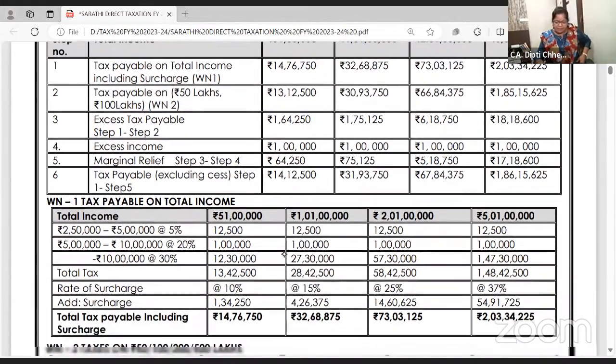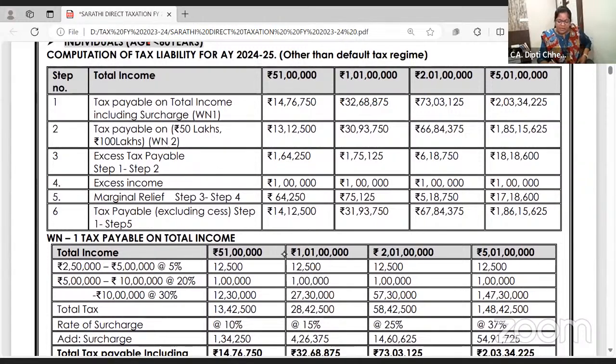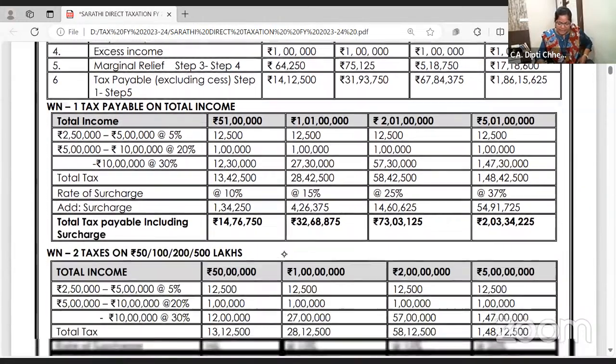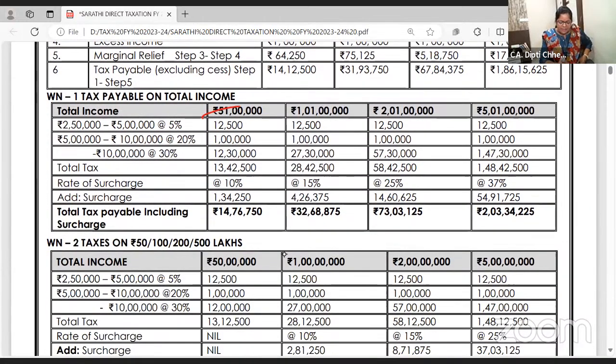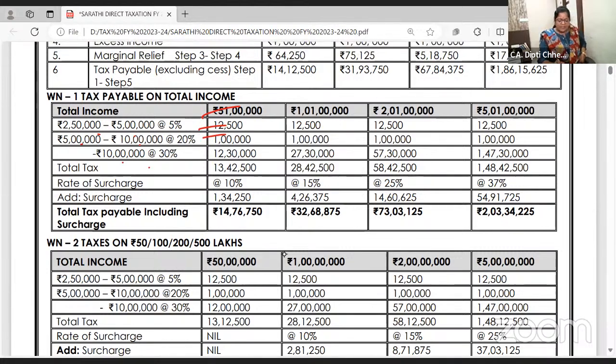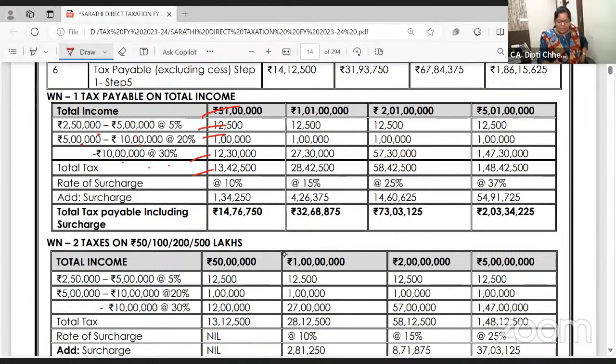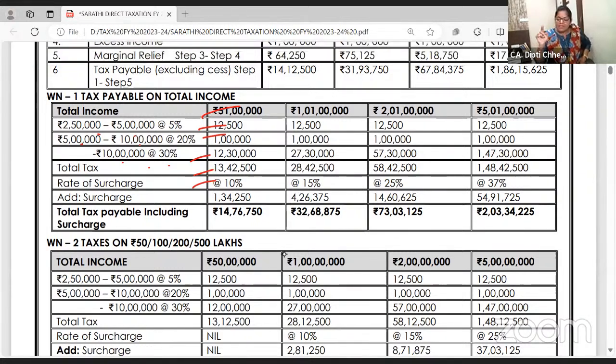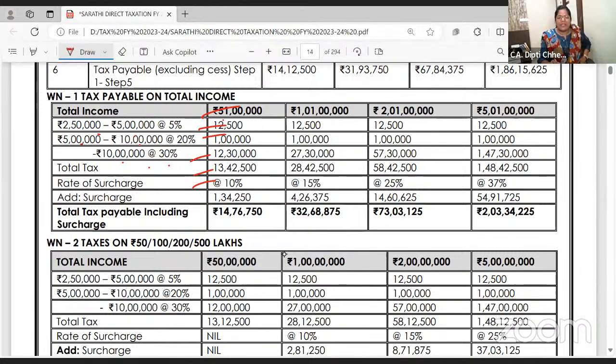We will see one more. If your income is 51 lakhs, what is your tax? 0 to 250, nil, 250 to 5 lakh, 12,000, 5 lakh to 10 lakh, 20,000, and above 10 lakhs, 30%. And on that, surcharge is 10%. Why is surcharge 10%? Because the income exceeded 50 lakhs.